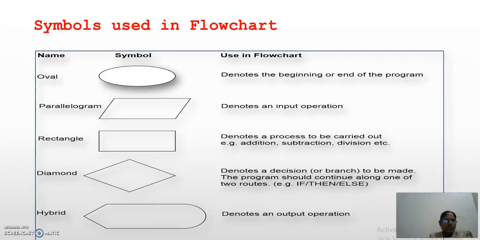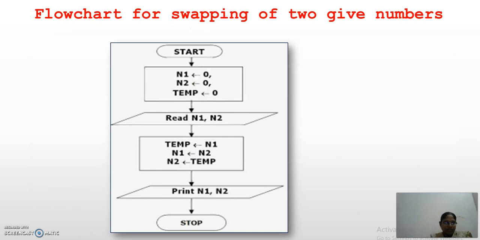See here, the first symbol is the oval, which denotes the beginning and ending. The parallelogram is meant for input and output. The rectangle is meant for computation. The diamond is meant for decision, and this other symbol denotes an output operation or hybrid symbol.